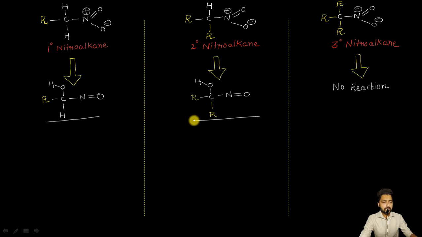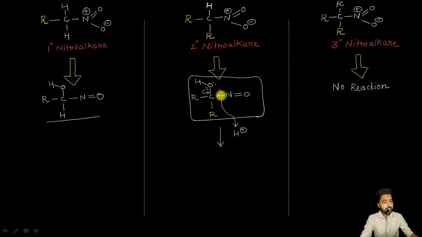Whatever intermediate we have come up with at this stage is now going to further react with the H positive ions from the hydrochloric acid, and let us see how that reaction is possible. Let us say this is the H positive ion from the acid. This oxygen atom here has two lone pairs of electrons, the first one here and the second one here. This lone pair will shift in between the oxygen and the carbon bond, and the two electrons shared between the carbon and the nitrogen bond are going to attack the H positive ion from the hydrochloric acid, resulting in what?